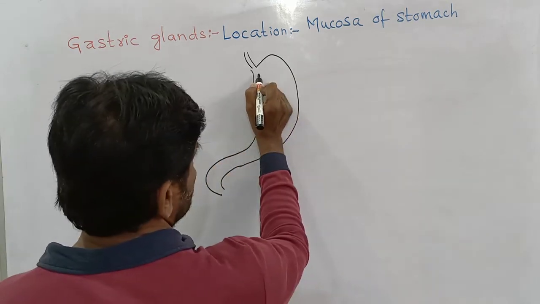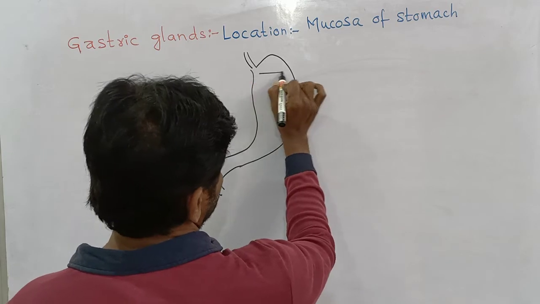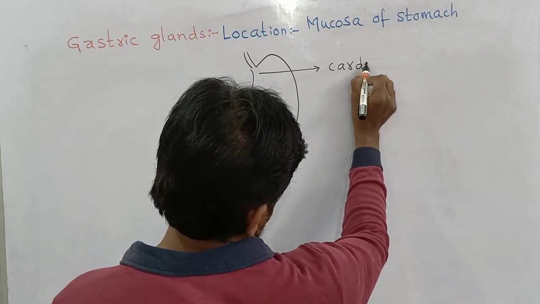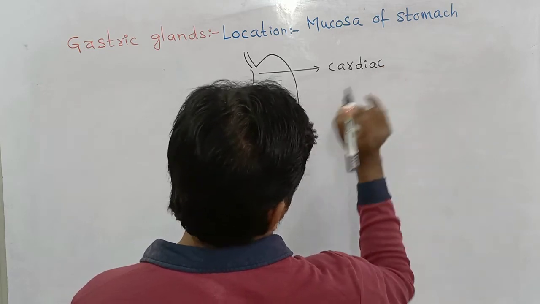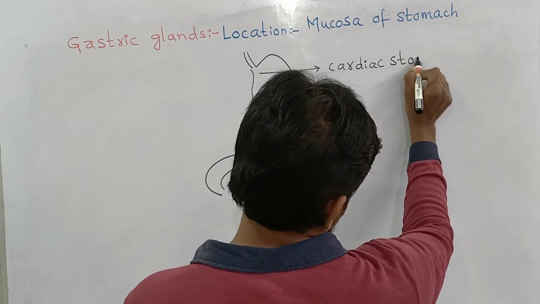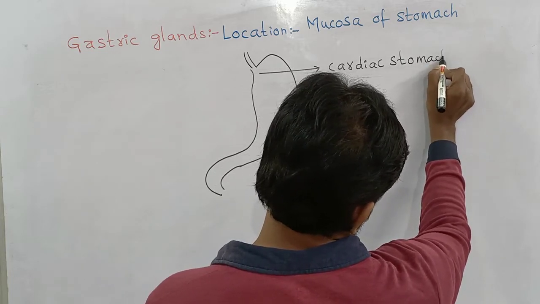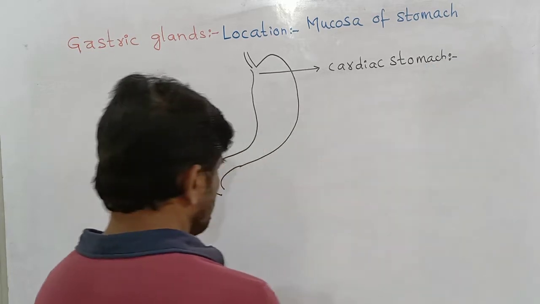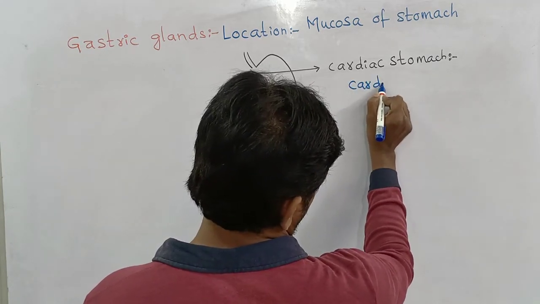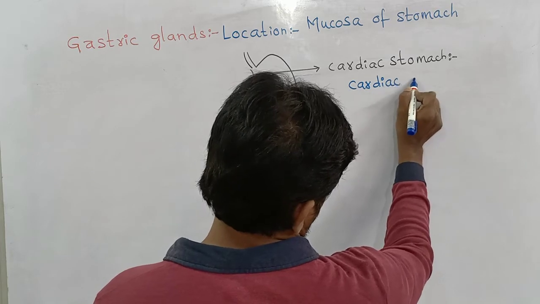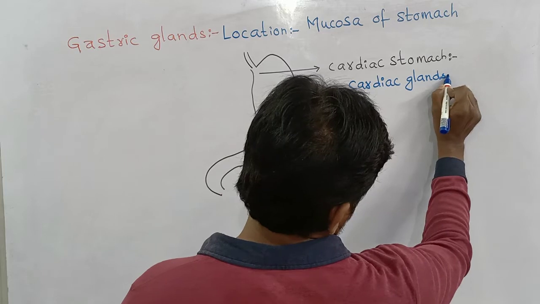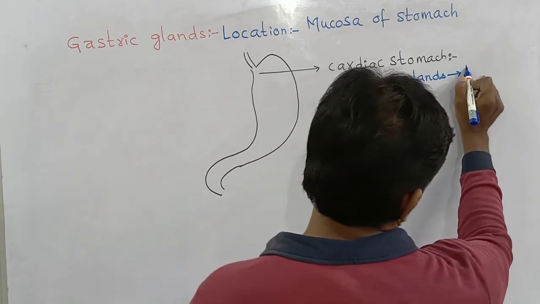The first part of the stomach is called the cardiac stomach. Cardiac stomach contains the cardiac glands. Cardiac gland secretion is mucus.